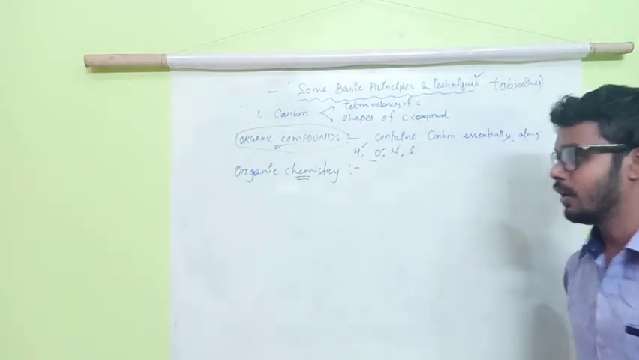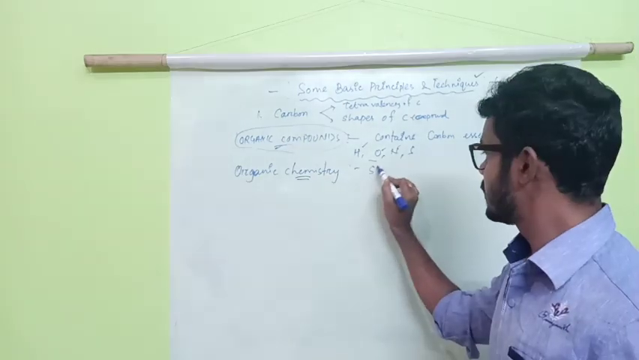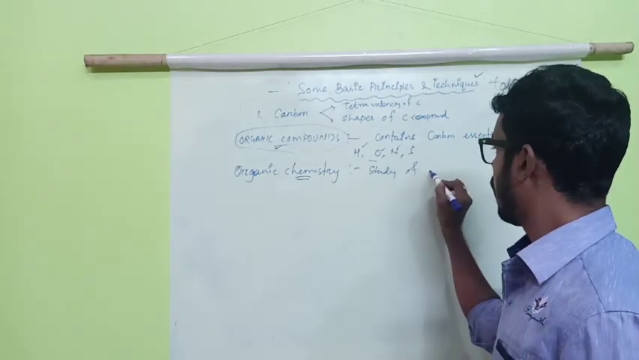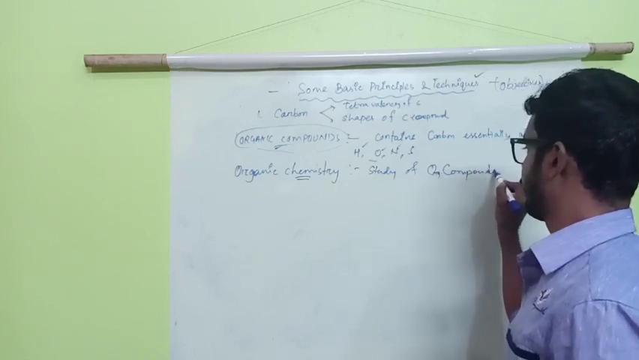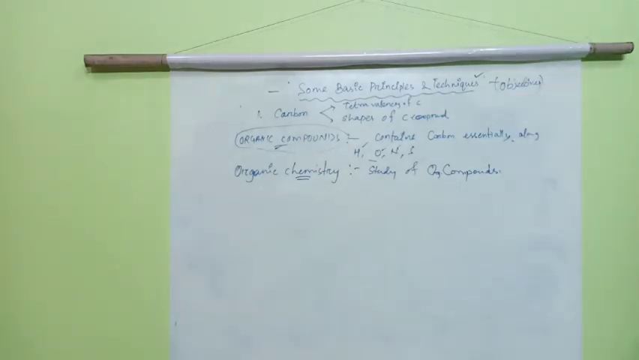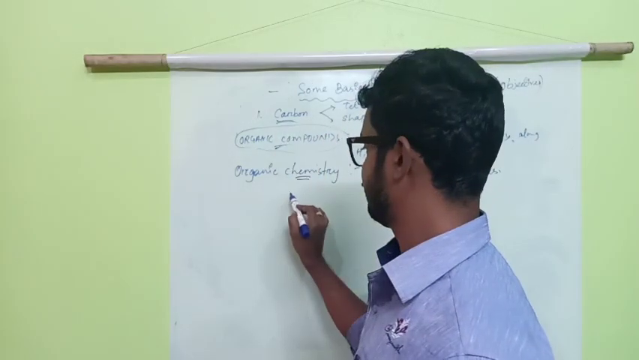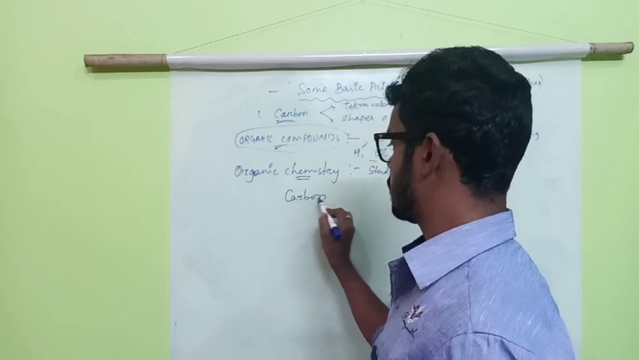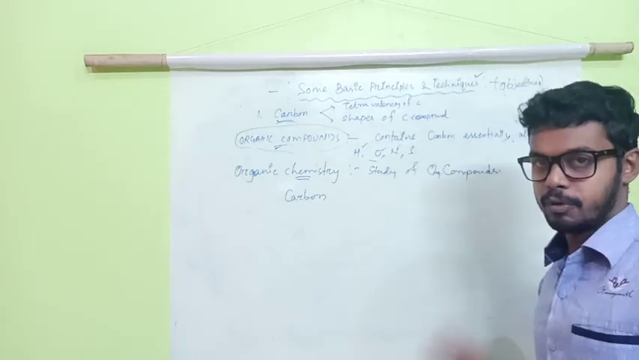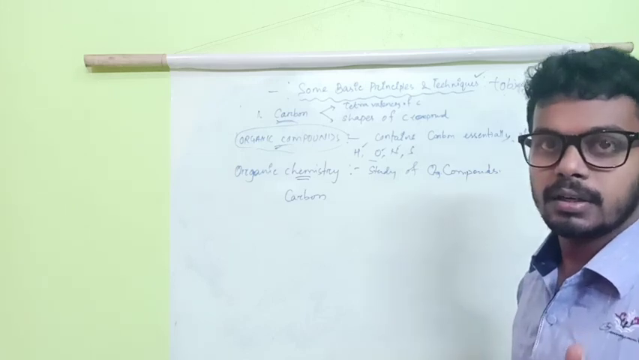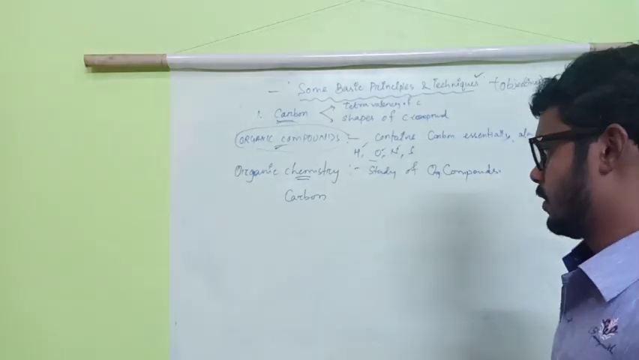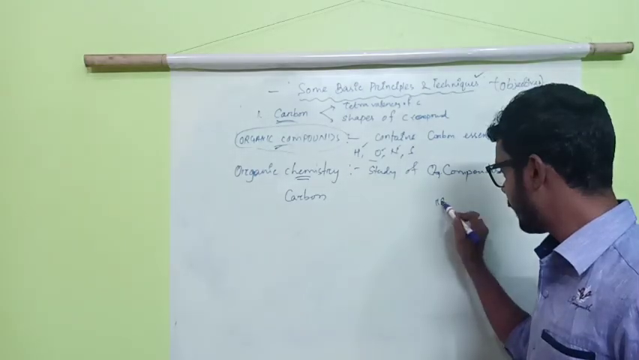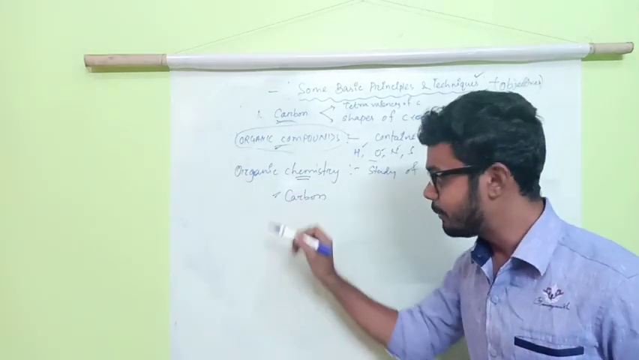Clear? Okay. So it is the study of organic compounds. In organic compounds, carbon is very much essential. Why? From class 10, there is a chapter, carbon and its compounds. Yes or no? Yes. There are 118 elements, but still we are following one element.